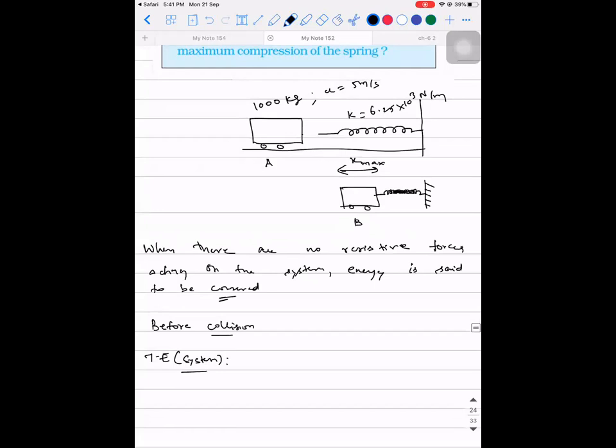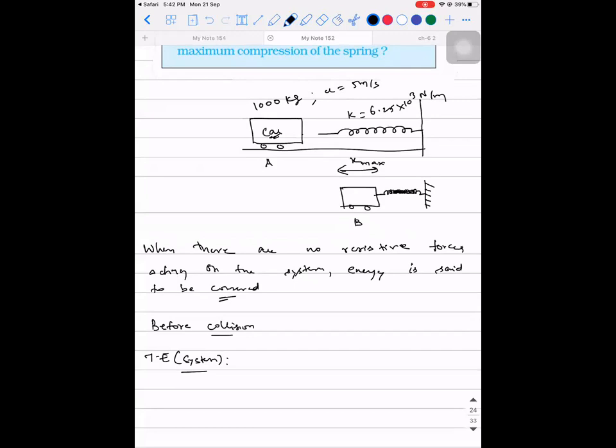So when I say system, how many objects are there in the system? Two objects. Yes, that's right. What are the two objects that are present in the system? The car and the spring, that's right.